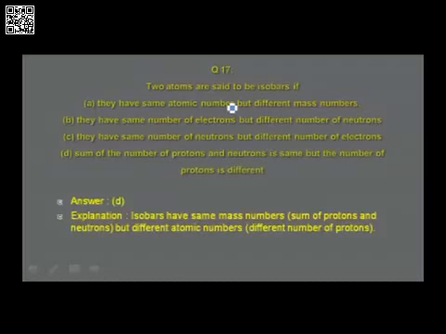So the answer is found to be in option D. Isobars have the same mass numbers because the sum of protons and neutrons is equal to the same number, but they differ in atomic numbers. The number of protons is different, and therefore you find them in isobars.